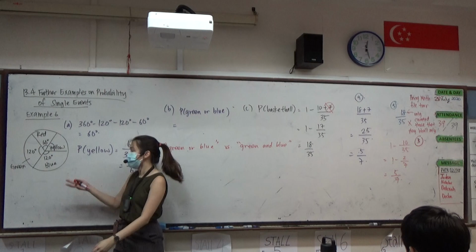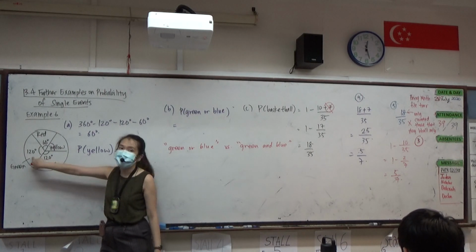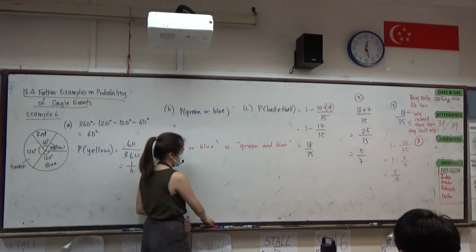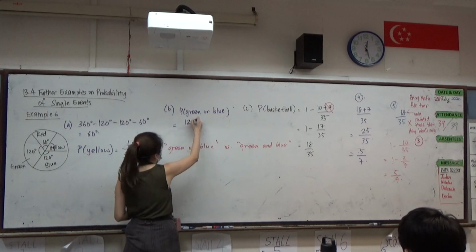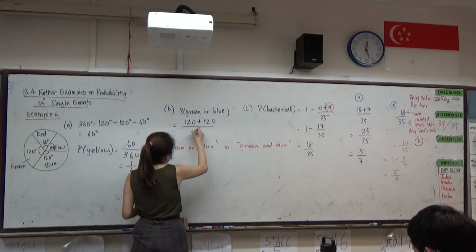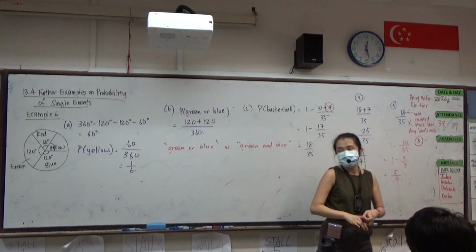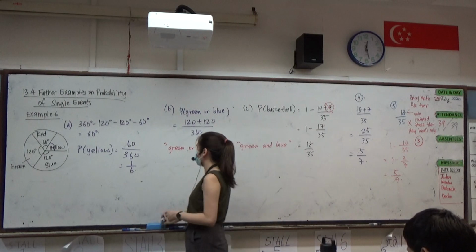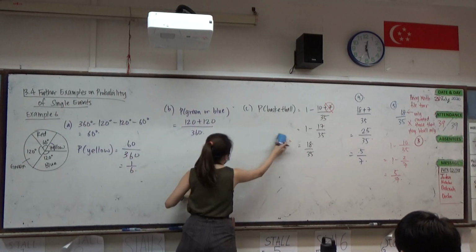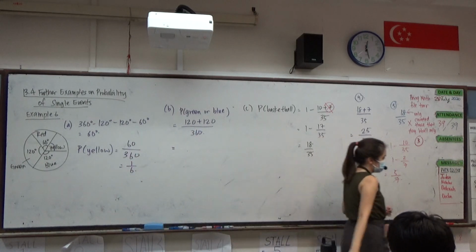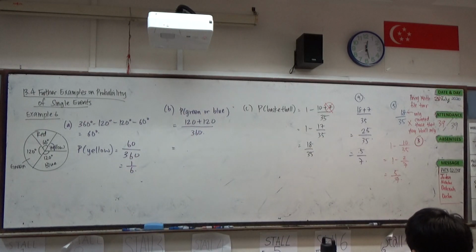So the calculation is 120 plus 120 over 360. We combine the size of the two angles, and then find the overall probability. We get our answer to be 2/3.